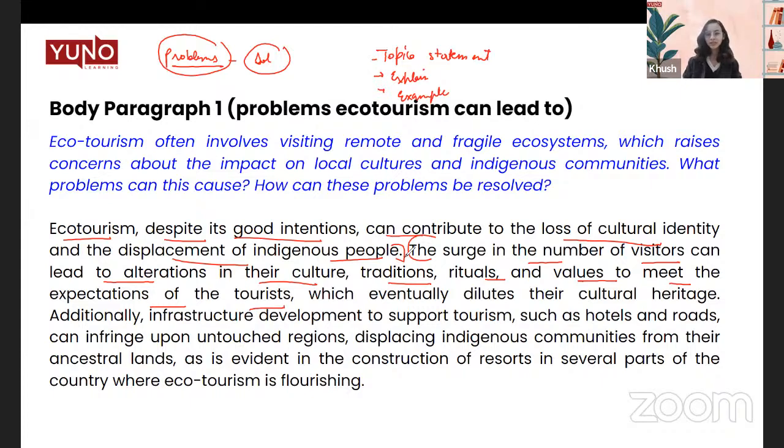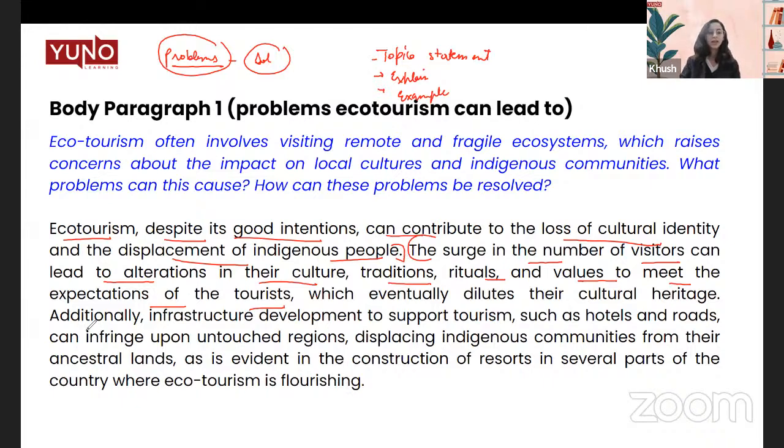So you might have seen this phenomenon when a lot of places change to accommodate tourists. A lot of things are changed to accommodate the tourists around. Now, this will eventually lead to the dilution of their cultural heritage, their own practices. Now, this could also stem from the judgment or infeasibility, like our custom is not feasible for the tourists. So this might happen because of those reasons, but this is what the problem is entailing. So you have to develop it sufficiently so that the examiner does not ask you again, is this a valid point?